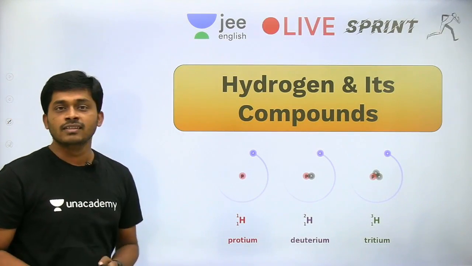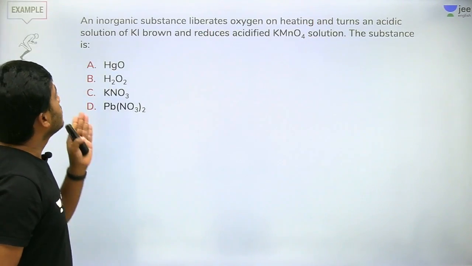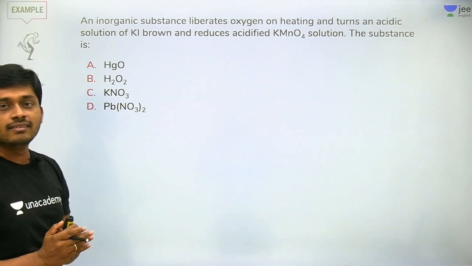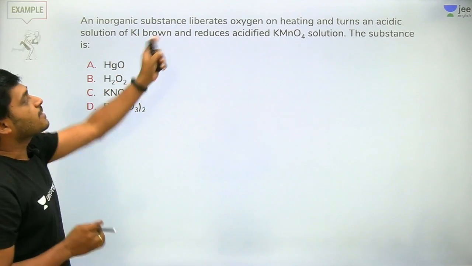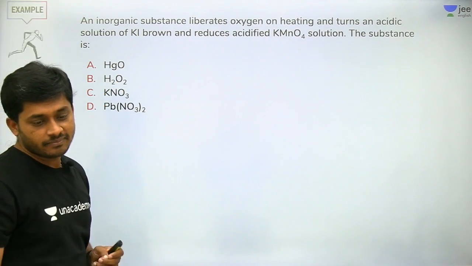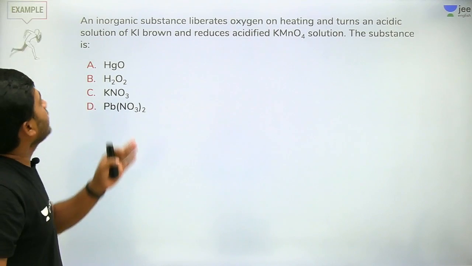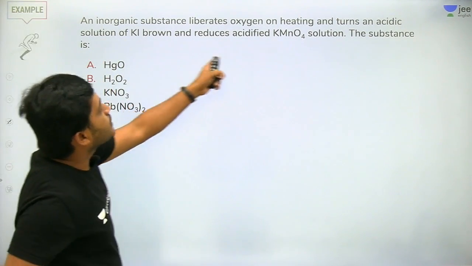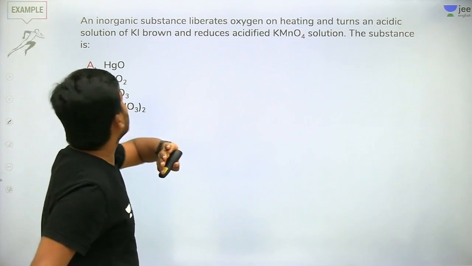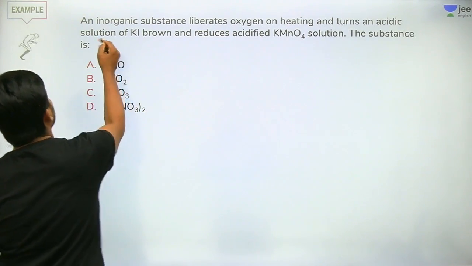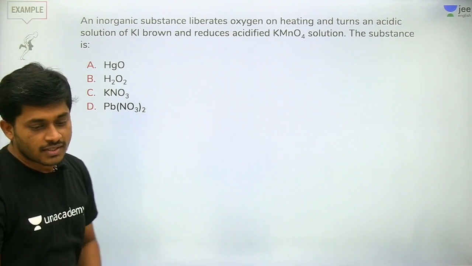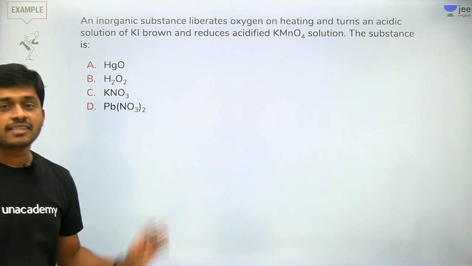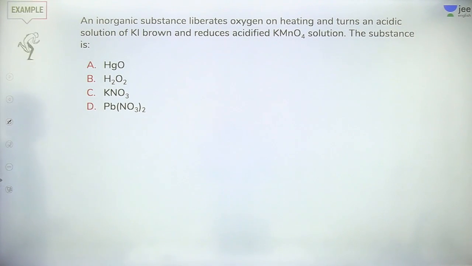Hydrogen and its compounds. The first question, see this, it is based on reactions. An inorganic substance liberates oxygen on heating, that is fine, right? And it is reacting with KI and reduces acidified KMnO4 solution. What is that substance? It's very easy to find. So try this question.